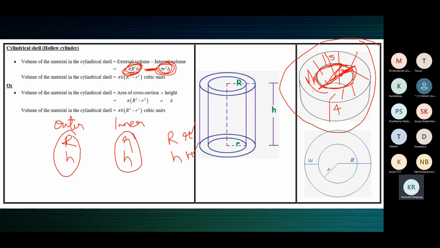So the volume of the material in the cylindrical shell. It can be the volume of the metal or the volume of the wood or glass, whatever. The volume of the material used to make the cylindrical shell is external volume minus internal volume, which is pi capital R square h minus pi small r square h. On taking pi h common, we get pi h capital R square minus small r square cubic units.